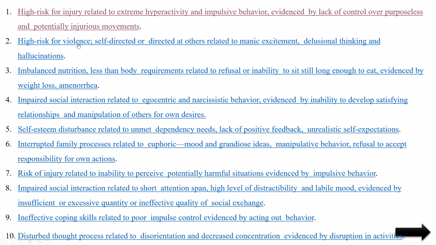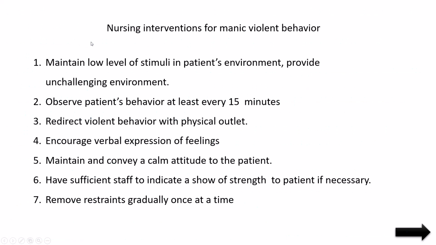So next is high risk for violence. So violence we can control. That also is the same. Environmental stimulus we have to control. Observe patient, stay with patient, engage him in other activities. Same thing. Already we have seen how to reduce the high risk for injury. The same thing. There is no difference.